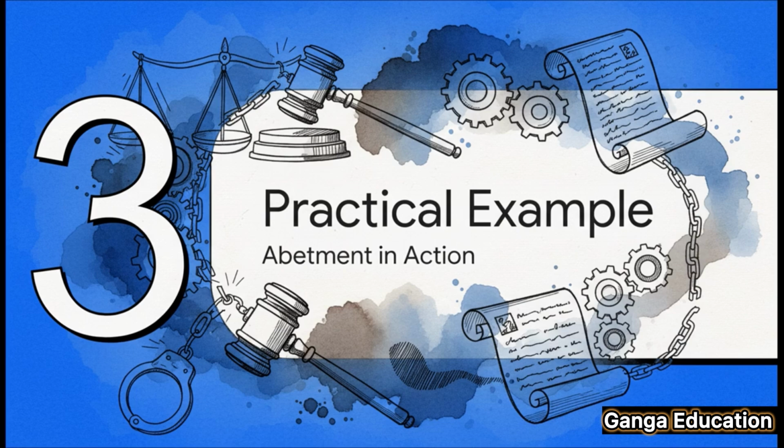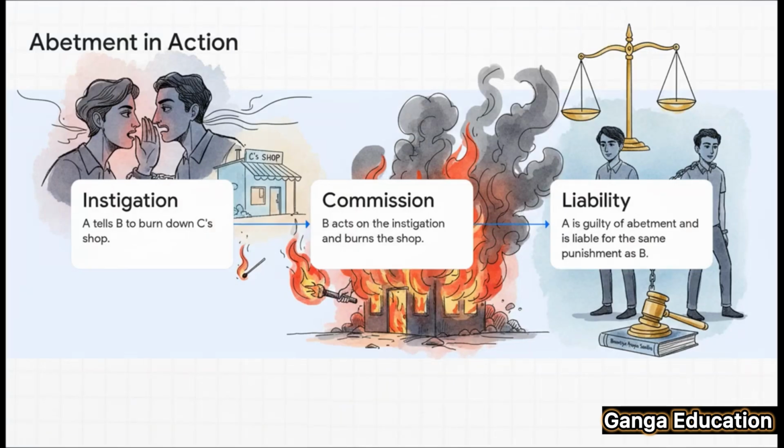The best way to understand these concepts is with a practical example. So let's look at a simple scenario to see how this all works in the real world. Okay, check this out. It's a perfect illustration. Let's say person A tells person B, hey, go burn down C's shop. That's the instigation. Now, what happens next? B actually listens and sets the shop on fire. That's the commission of the crime. So what's the consequence? Under Section 49, A is now guilty of abetment and is liable for the very same punishment that B gets for the crime of arson. It's a great way to remember it. The mind behind the crime is considered just as guilty as the hand that actually does it.